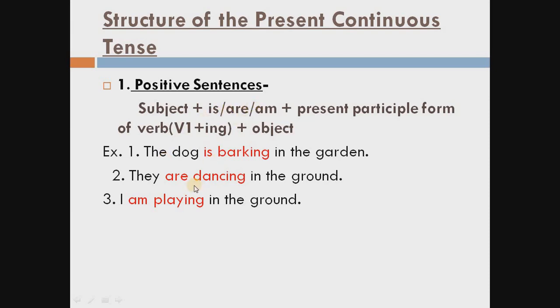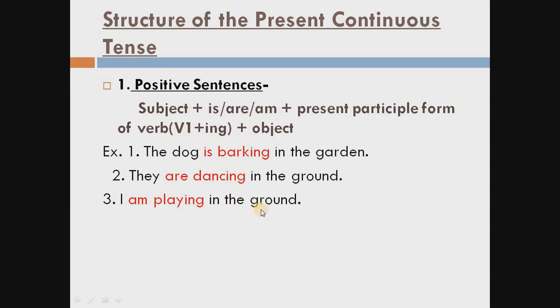See here the next example. They are dancing in the ground. Here the subject is they, and we consider they plural, then we use are. Then dance is the main verb, but we have to use ing. So dancing, and the object, in the ground. So this sentence is in the present continuous tense. Again students, always remember, present continuous tense means the continuous happening of any work in the present.